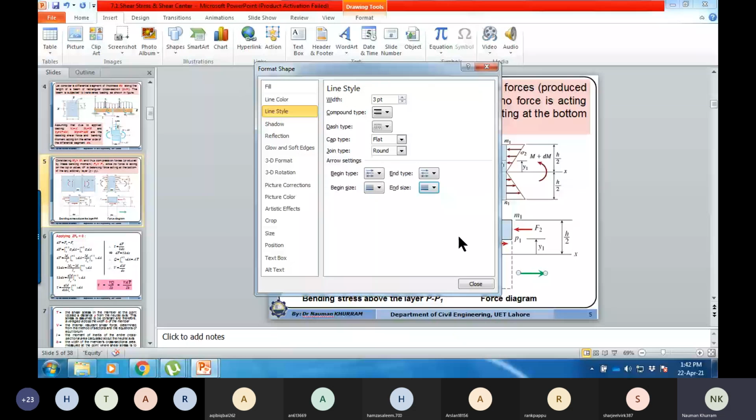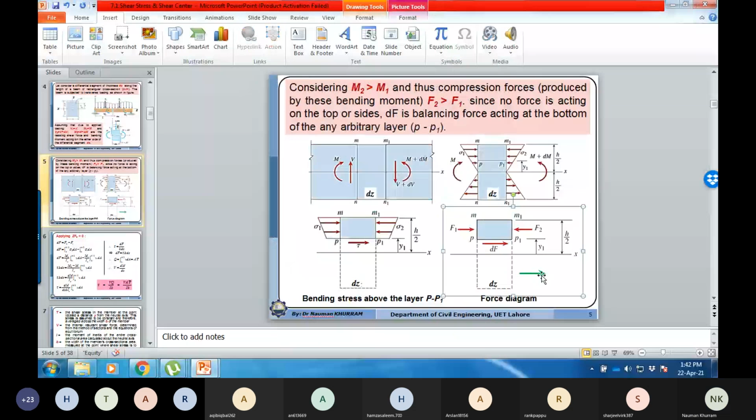So if you want to consider the layer at the bottom, maybe because many students usually ask this question.